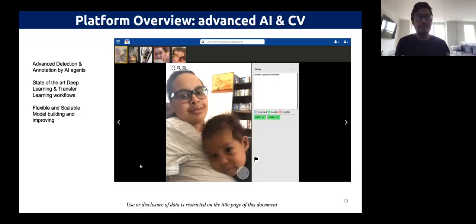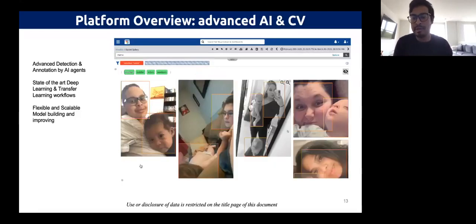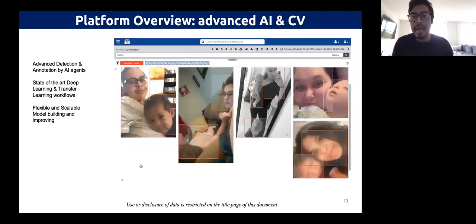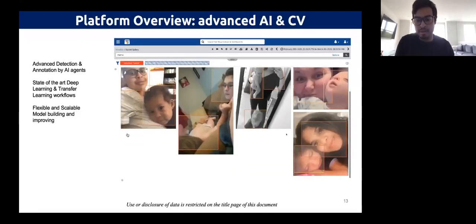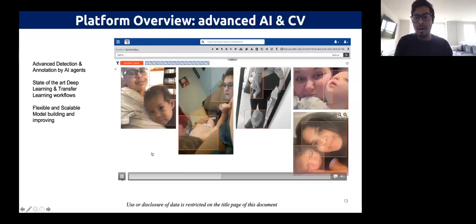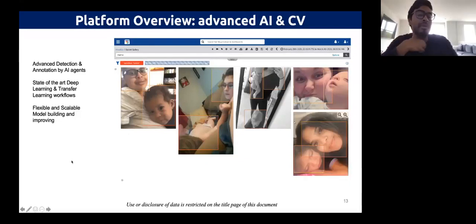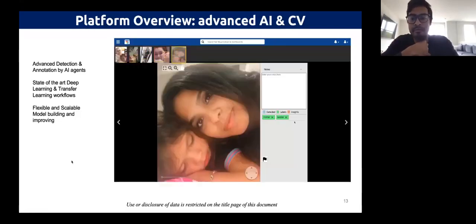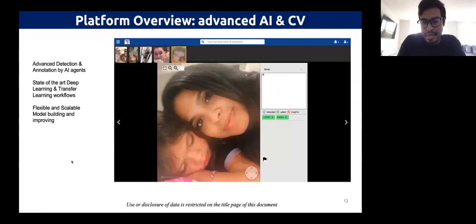These are the latest state-of-the-art computer vision technologies that are being worked on. And we make that available and really easy to use, without ever lifting a finger to write any line of code. To do that, I think we're going to go into that next, where we start looking into how we can build the AI workflow. This is another image caption. I'm going to fast forward a little bit.